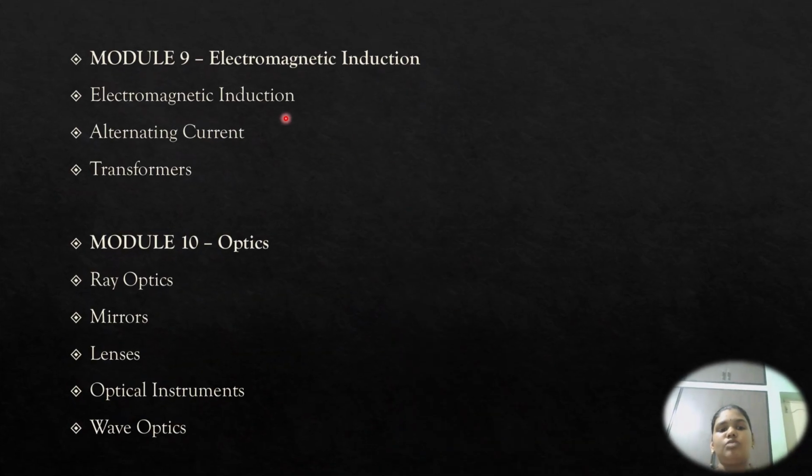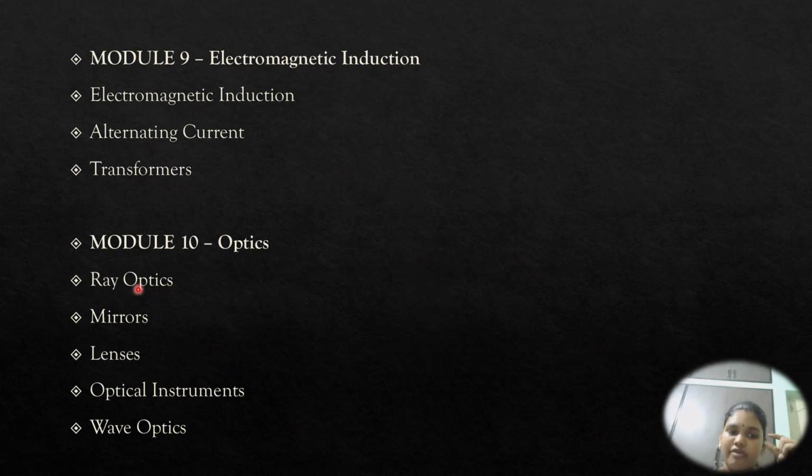The final modules are 9 and 10. Module 9 is electromagnetic induction, and we'll be seeing alternating current and transformers. Module 10 is optics. Here we are going to see lenses and mirrors, the optical things we use for our eyes: ray optics, mirrors, lenses, optical instruments, and wave optics.